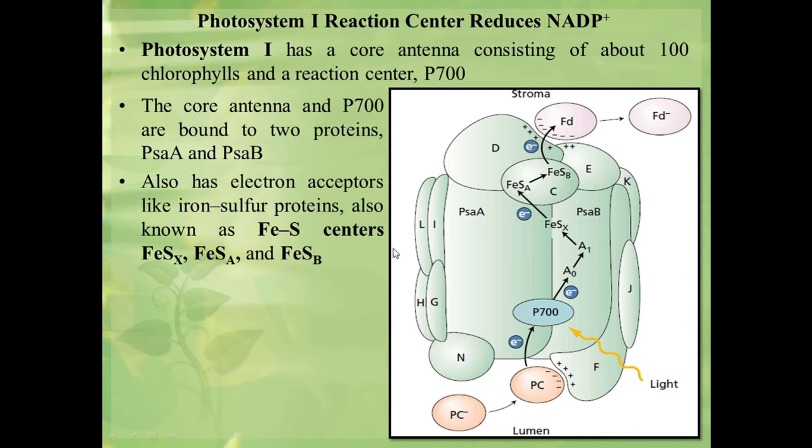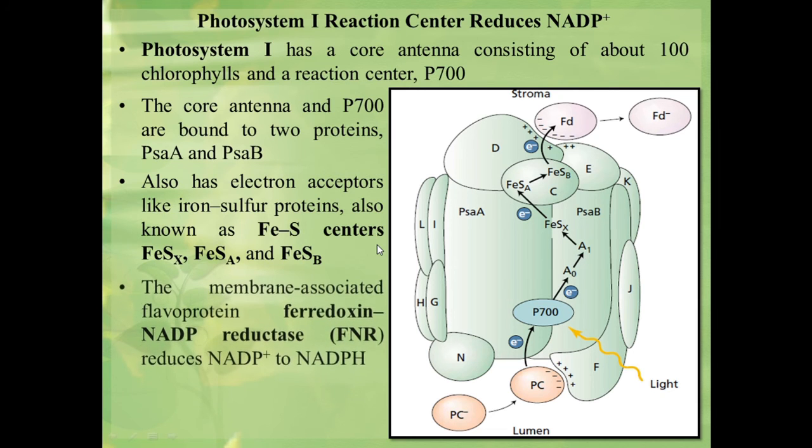Here the electrons are transferred from plastocyanin to P700 and then to a chlorophyll molecule A0, phylloquinone A1, to the FeS center, and finally to the soluble iron sulfur protein called ferredoxin.